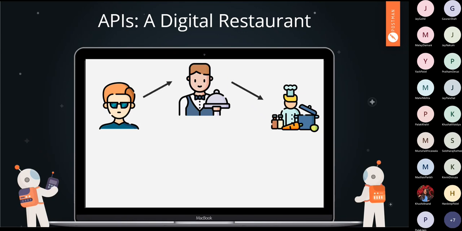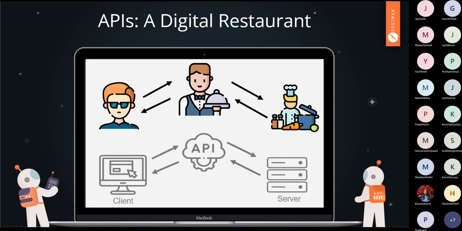The cook processes the order and makes ready the food listed in the order. The waiter takes back the food cooked by the cook and gives it back to you.